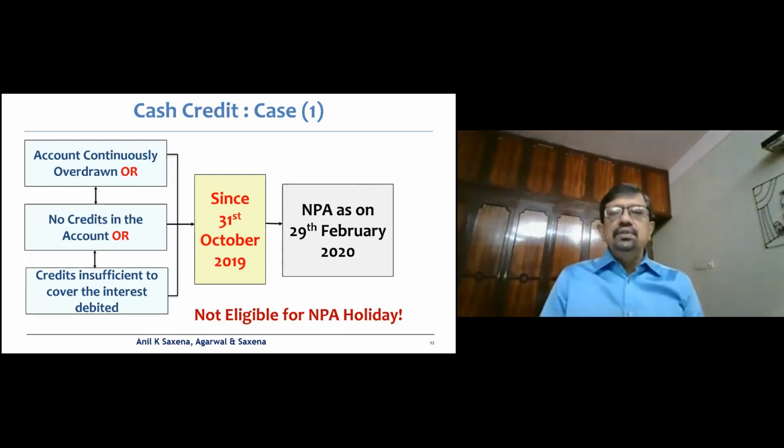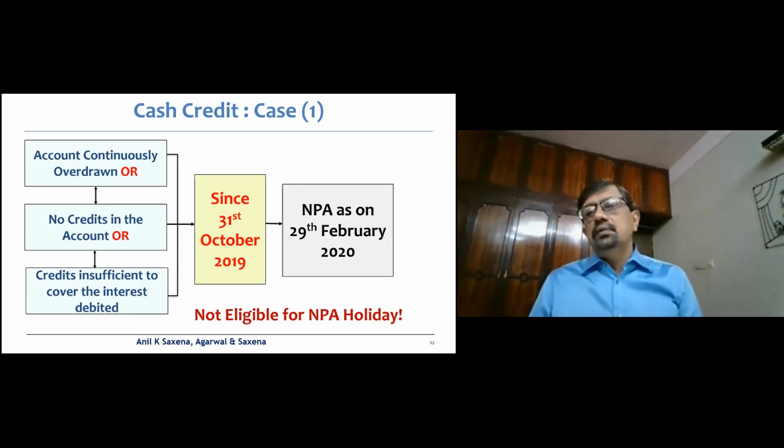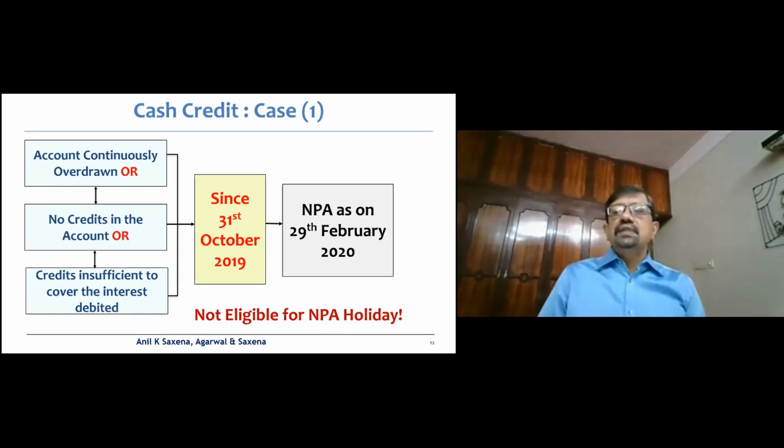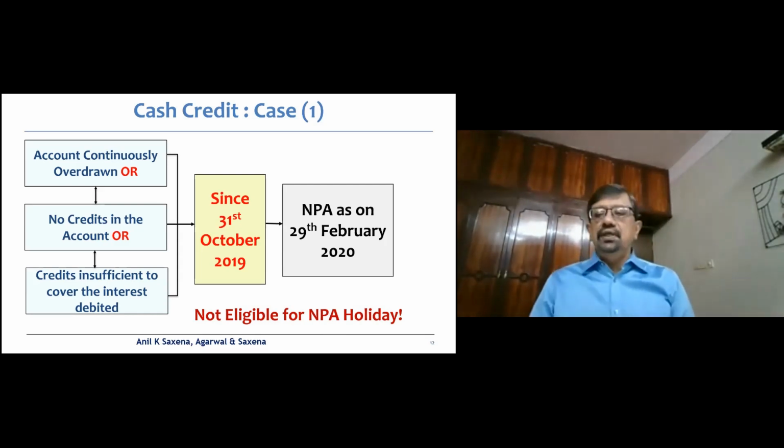Now, suppose one of these conditions is applicable since 31st October 2019, then obviously it becomes an NPA on 29 February 2020. Straight away, it's a straightforward case, and obviously since it's not a standard account as of 29 February 2020, it would not be eligible for the NPA holiday.